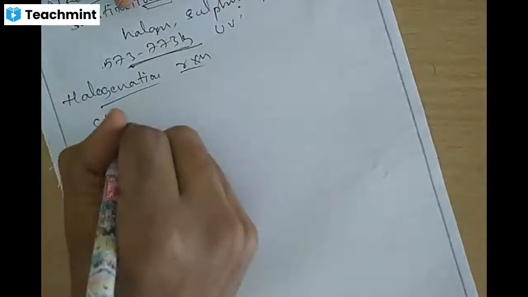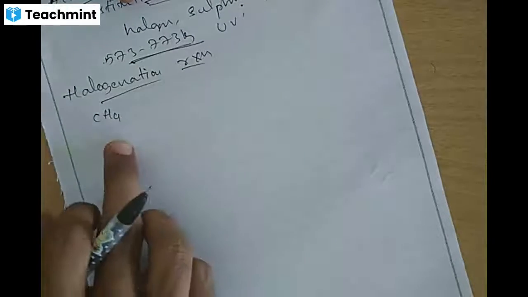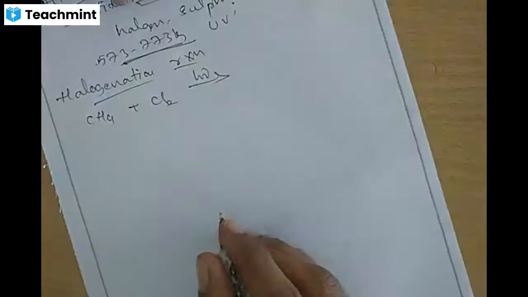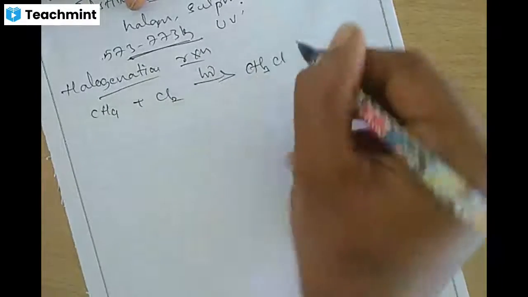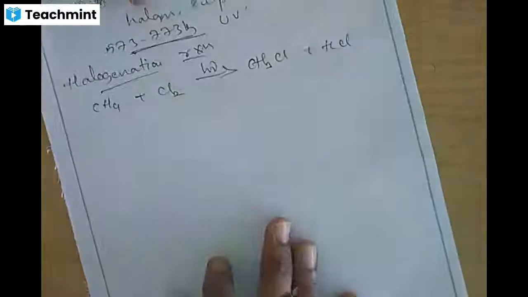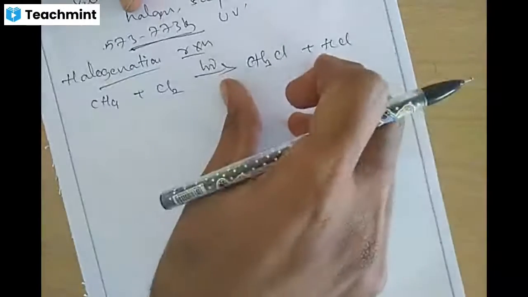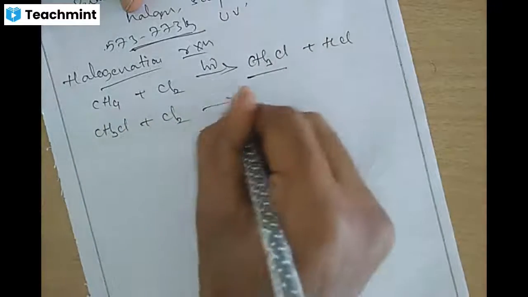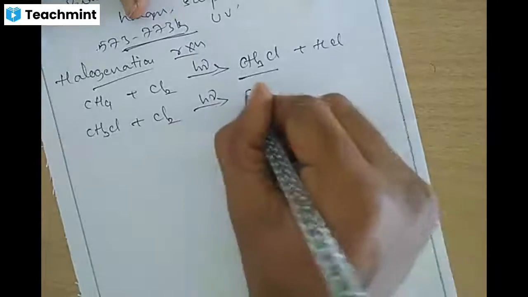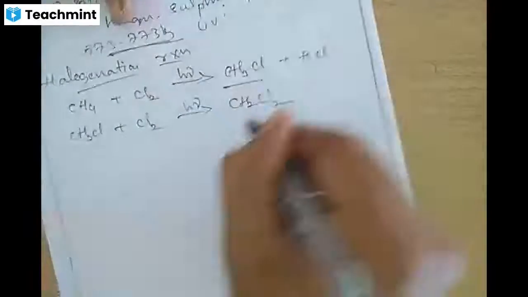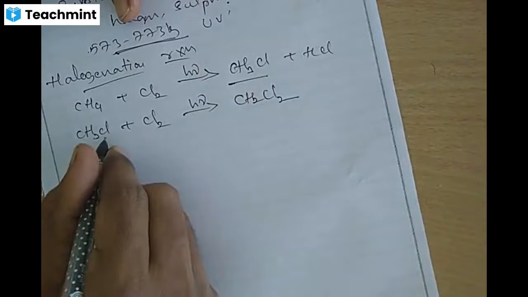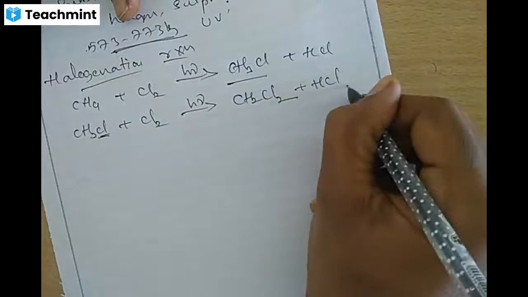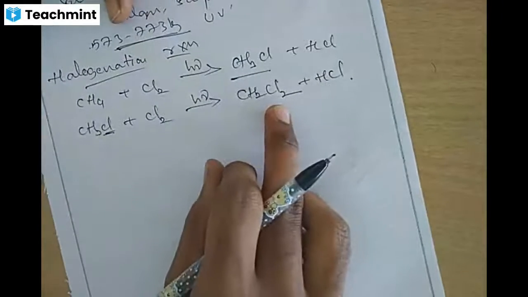Halogenation reaction, first one, methane. Carbon with 4 hydrogens, treated with chlorine in presence of sunlight, gives HCl. So what will we get? CH3Cl, methyl chloride, along with HCl. Next, the methyl chloride, CH3Cl, is treated again with chlorine, Cl2, in presence of sunlight. We'll get CH2Cl2 plus HCl. Of the 4 hydrogens, now 2 hydrogens are replaced by chlorine.